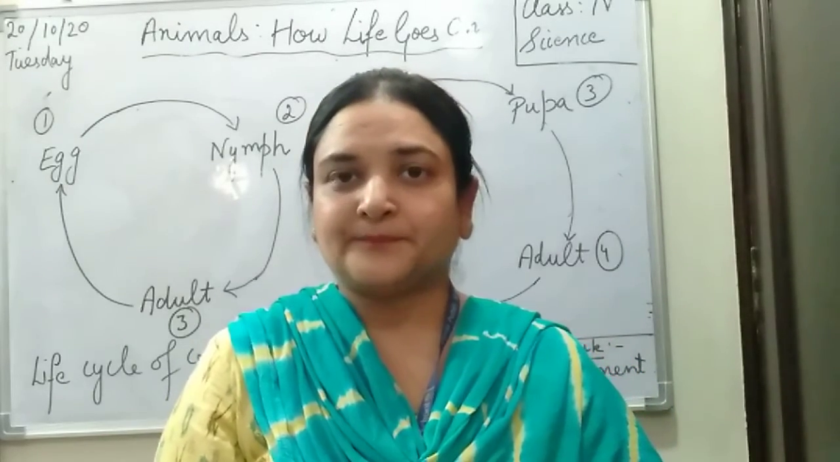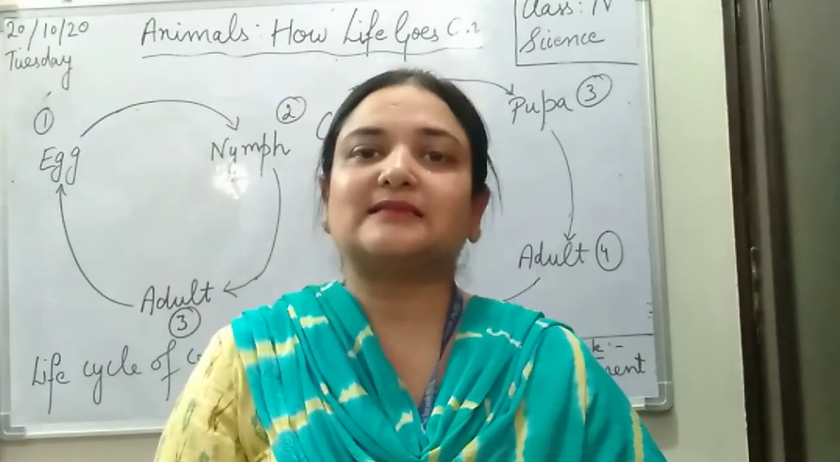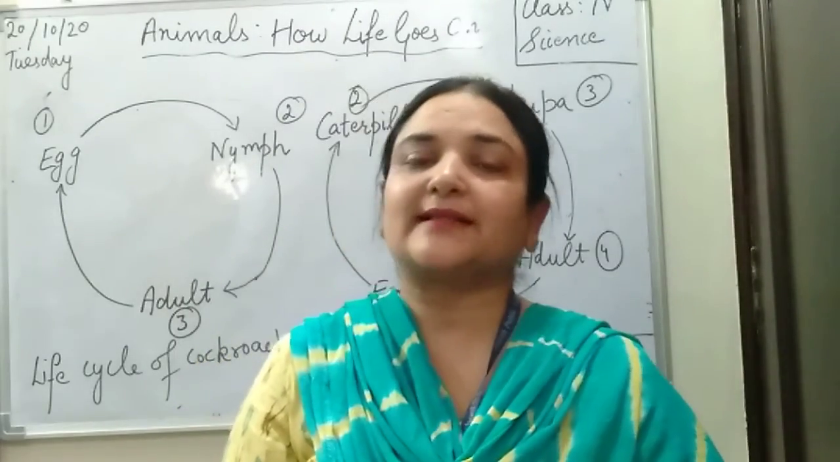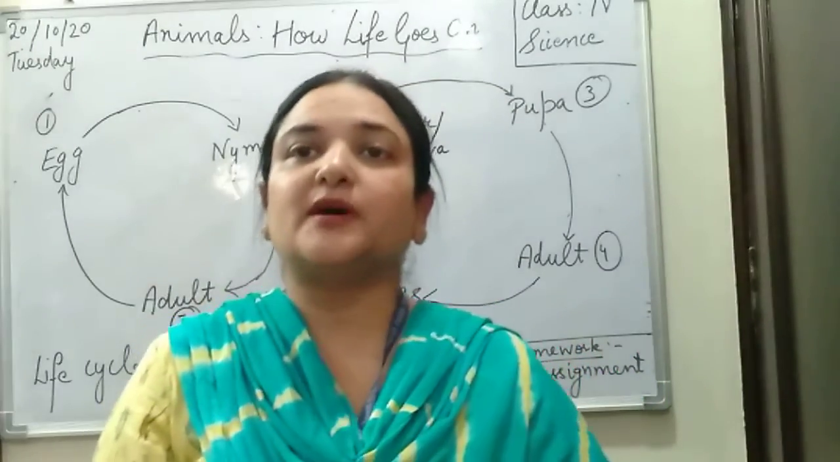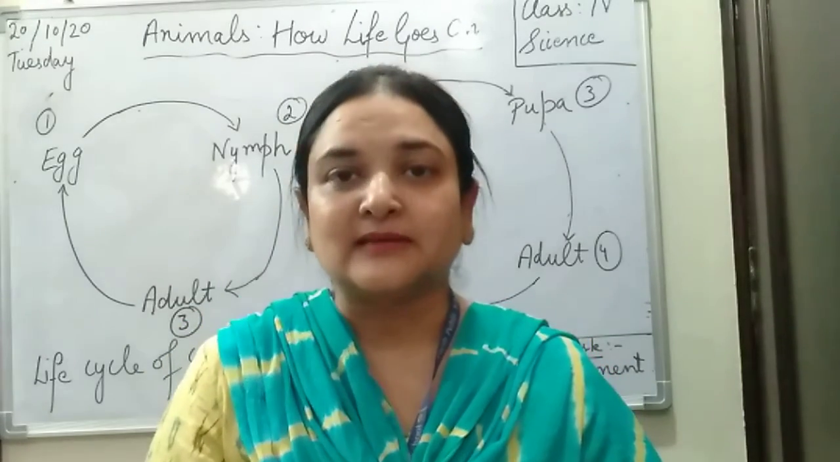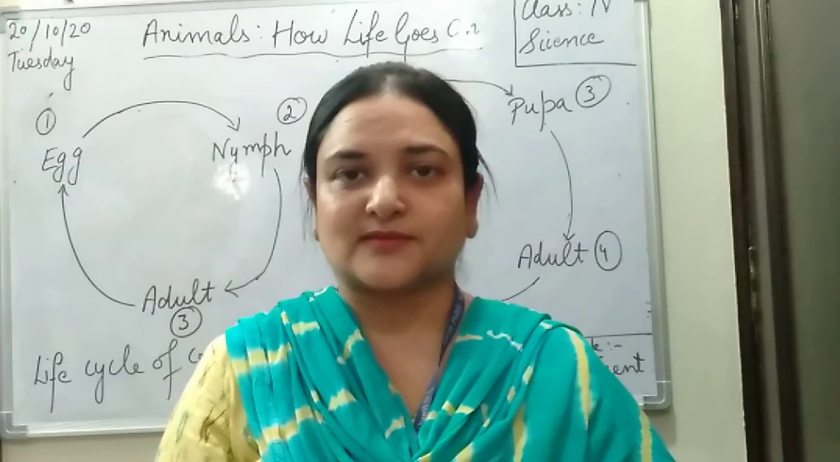Do you remember? The first way was giving birth to young ones, and the second one was by laying eggs. We also learned that the organisms which give birth to the young ones are called mammals, right? We learned about the different characteristics of mammals also.